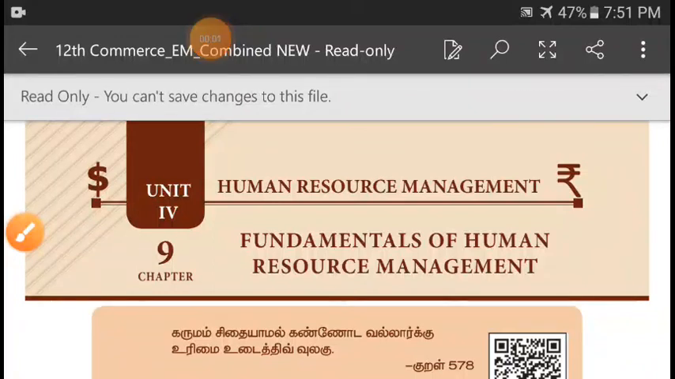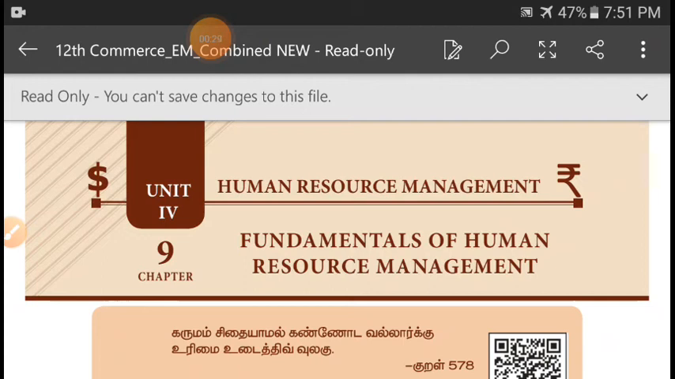Children, in commerce class, today we are going to see the fourth unit, Human Resource Management. We already finished 8 lessons and 3 units. The fourth unit contains 4 chapters. The first topic is Human Resource Management. Under it, in the 9th chapter, we are going to study the fundamentals of Human Resource Management.